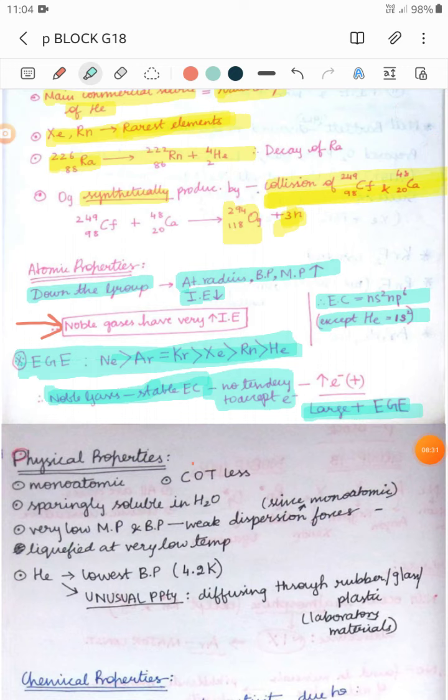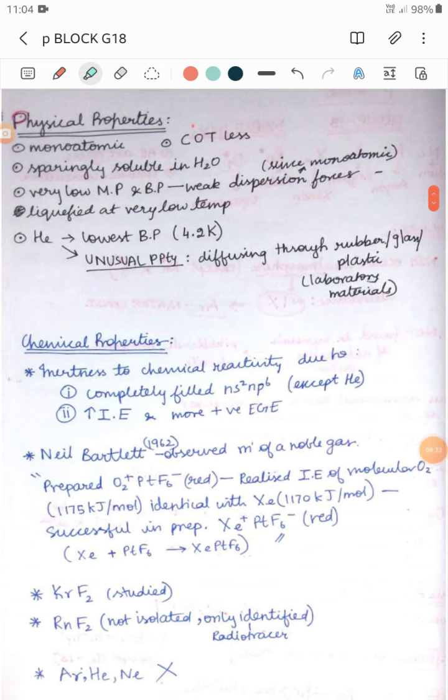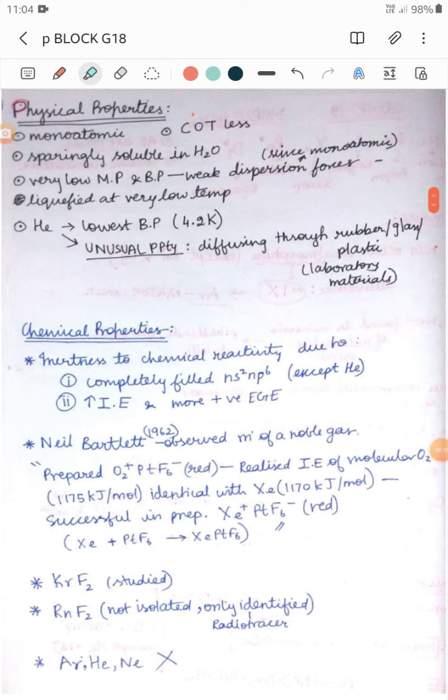Now let's pass on to the physical properties. Physical properties: in the sense, they are monatomic. Codeless. What is codeless? Colorless, odorless, tasteless. C for color, O for odor, T for taste. So they are colorless, odorless, and tasteless.